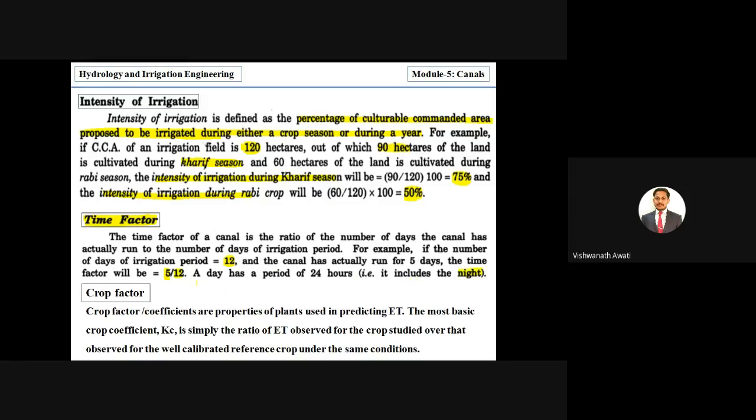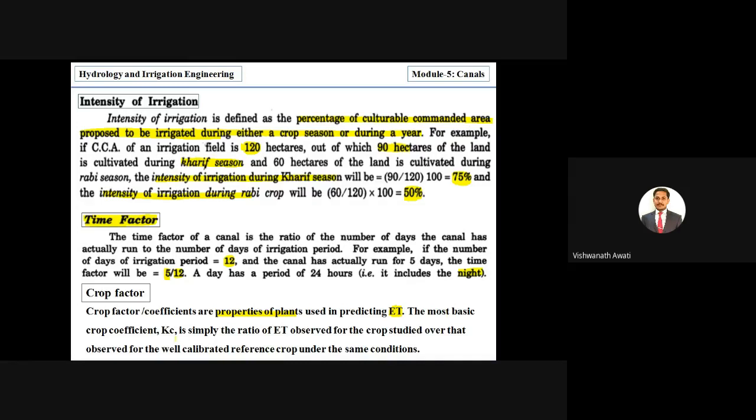Then we'll go for the crop factor, right? It is also called a coefficient or factor. Crop factor or coefficient is a property of the plant used to predict ET, evapotranspiration. We understood what we mean by evapotranspiration. Evapotranspiration is the loss of water from the plant leaves as well as from the ground soil. It is called evapotranspiration.